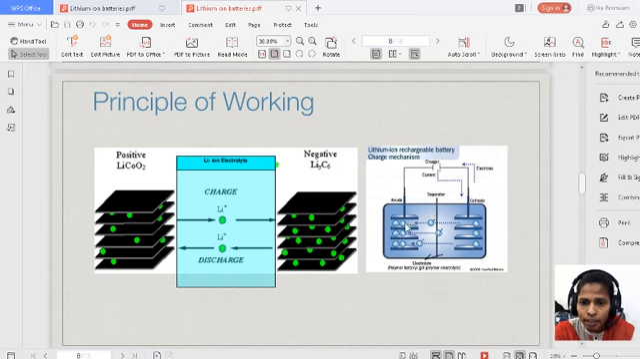So this is also another diagram. In this diagram, we have represented the anode and the cathode. In the middle, we are having the separator. The separator is separating the anode and the cathode to avoid a short circuit. And this is the electrolyte. This electrolyte is the medium to transfer lithium ions from one electrode to another electrode.